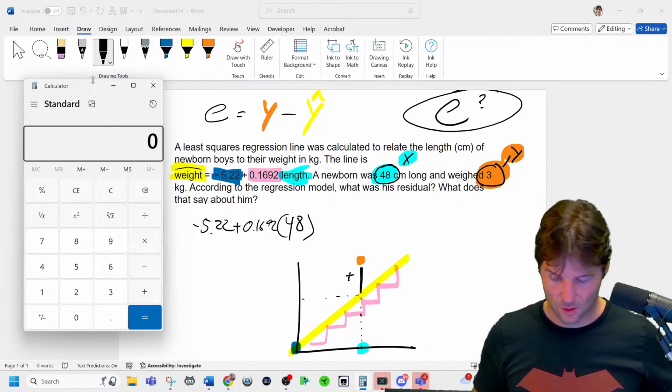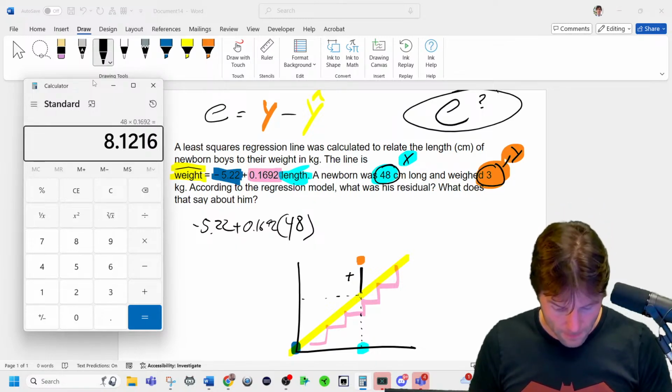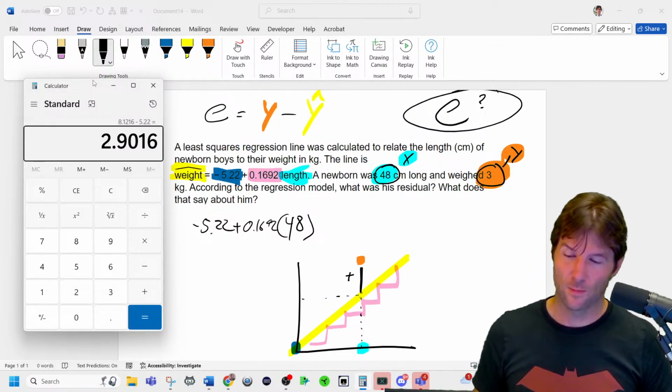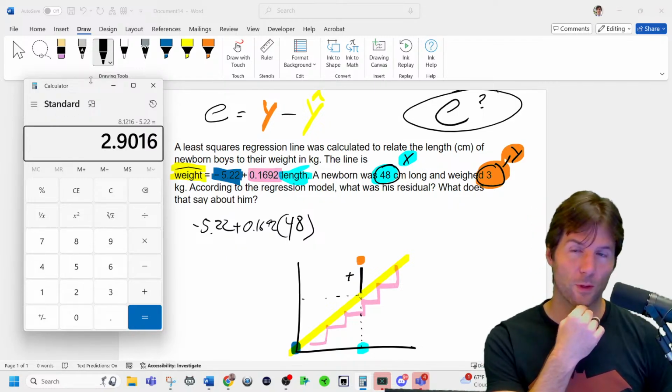Okay, so 48 times 0.1692 minus 5.22. And we do. It is above. So the baby weighs more than it was predicted to weigh.